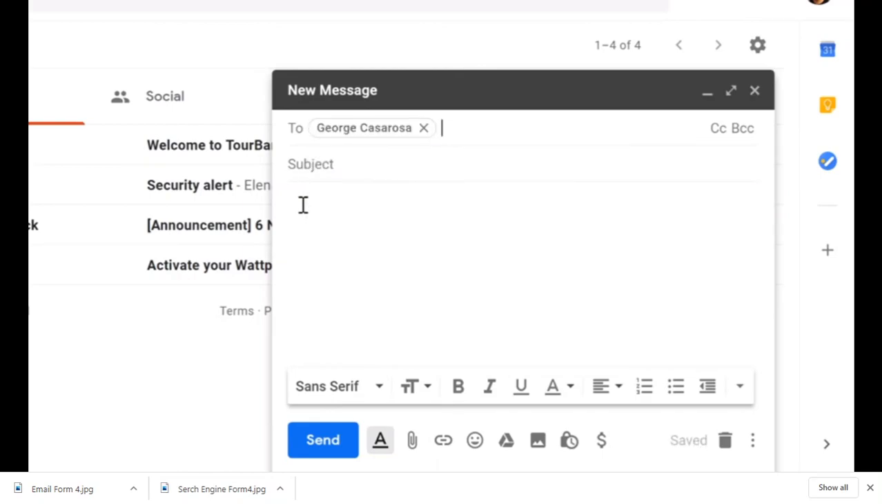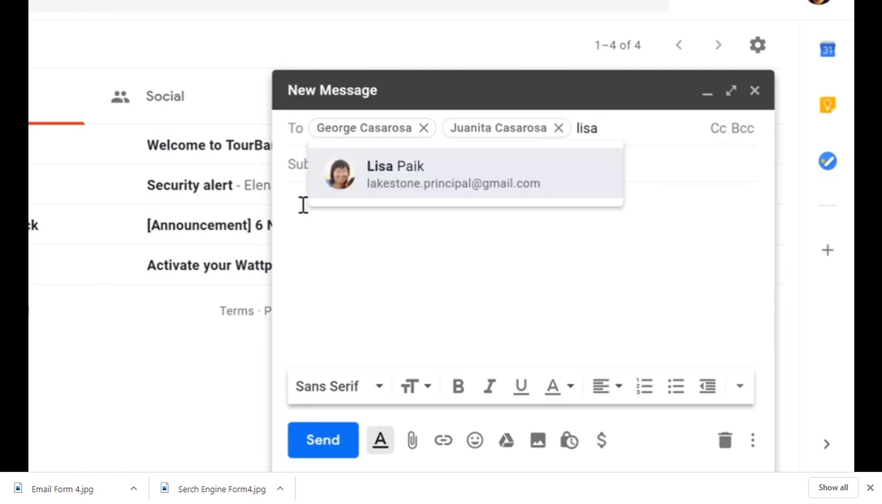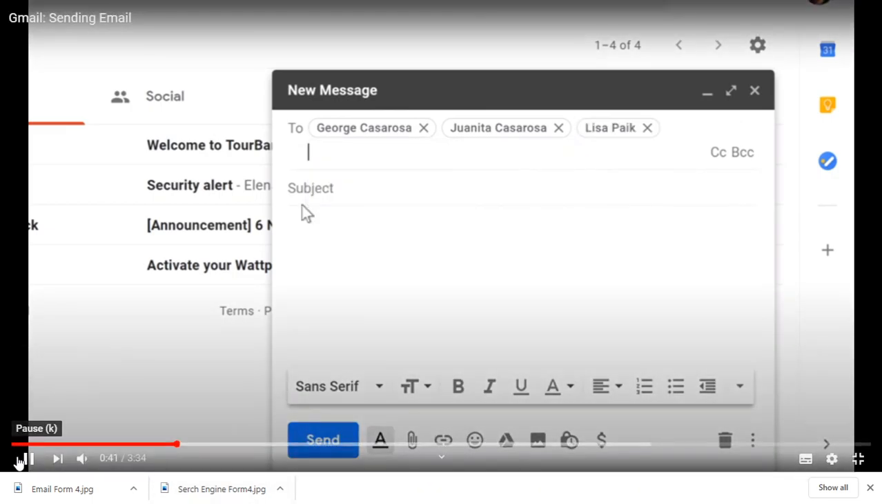If the person is already in your contacts, you can just start typing their name, and it will appear below. Then you can press the Enter key or the Tab key to add the person. You can add a lot of email addresses.